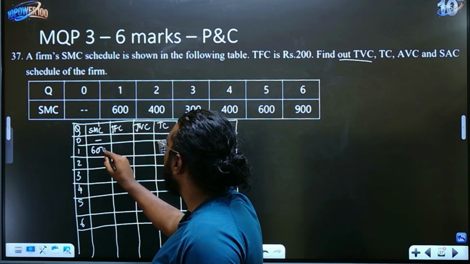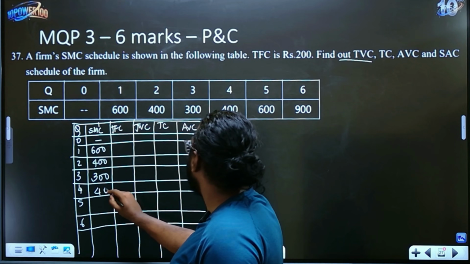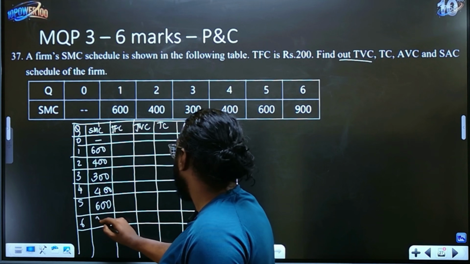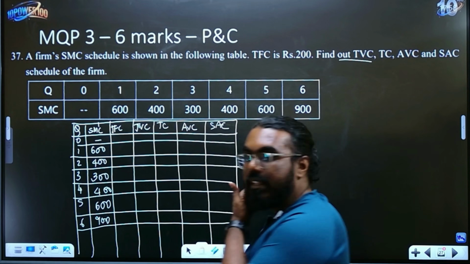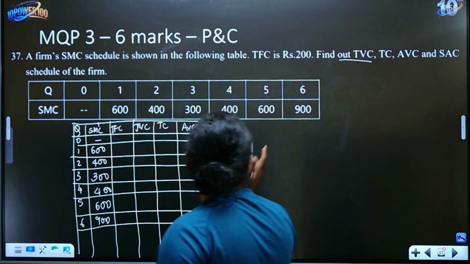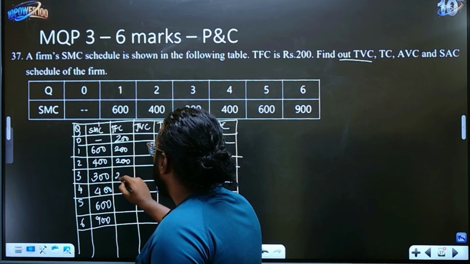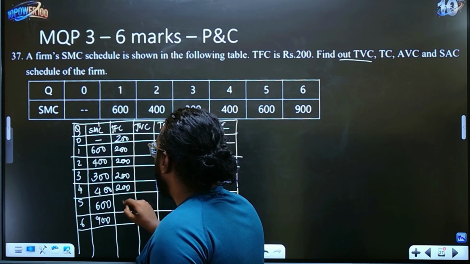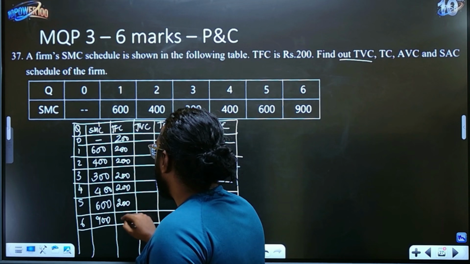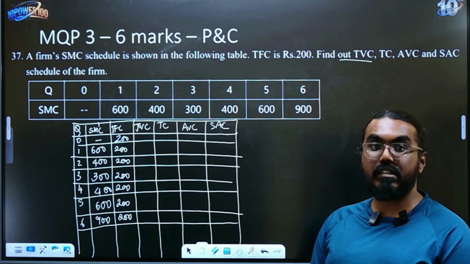It is 600, 400, 300, 400 again, 600 and 900, right? So now let's find the total fixed cost is also given in the question. So I'm going to make a note of that also next to it. Fixed cost is always there, children. This will not change even if the quantity manufactured is 0. Remember, fixed cost will be there. So please write it as 200 even if it is 0.